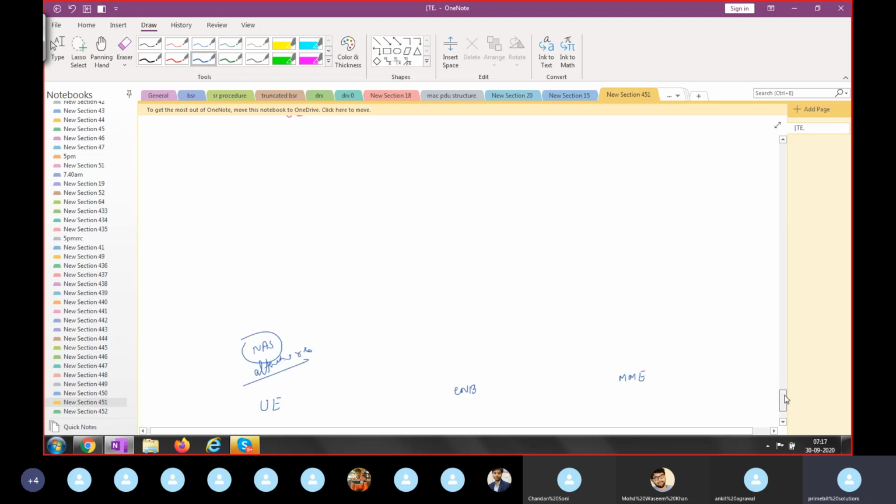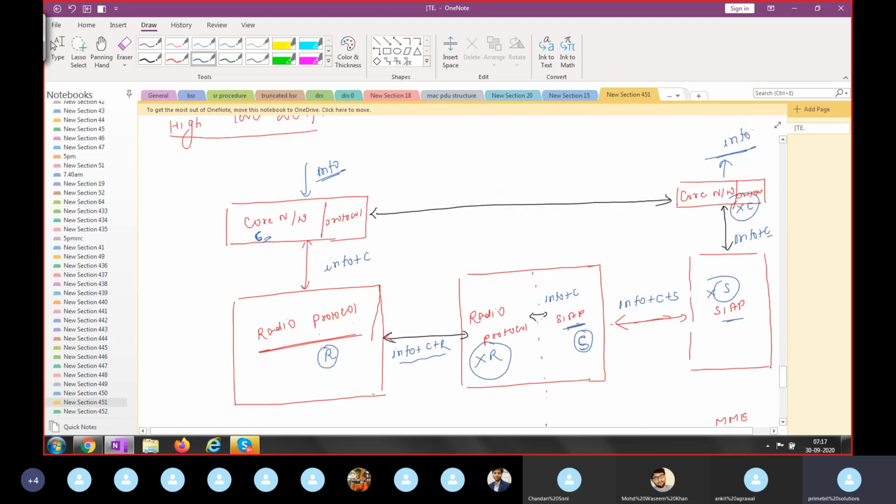So what we have observed here: the NAS message, meaning this core protocol message, will transmit to the E node B, but how? Within some RRC, within some radio protocol message. See, radio protocol R, within R, C has been encapsulated, because E node B does not have the core protocol. So how will this message be transmitted to the MME? Via E node B. There will be some radio protocol message which will encapsulate this core protocol message.